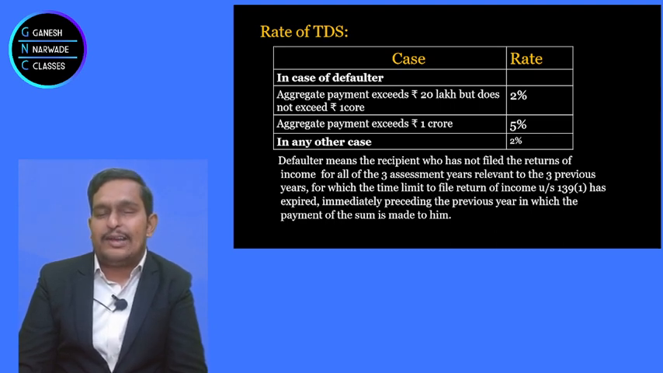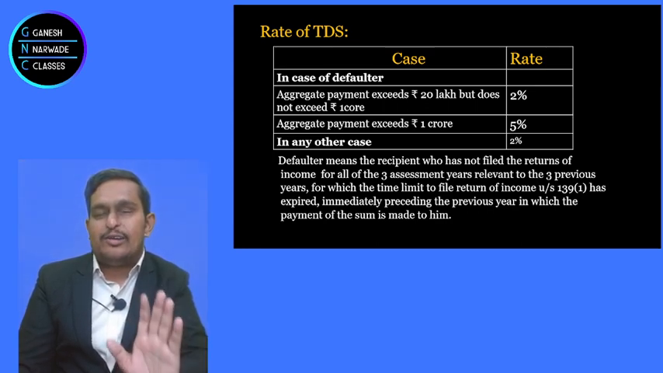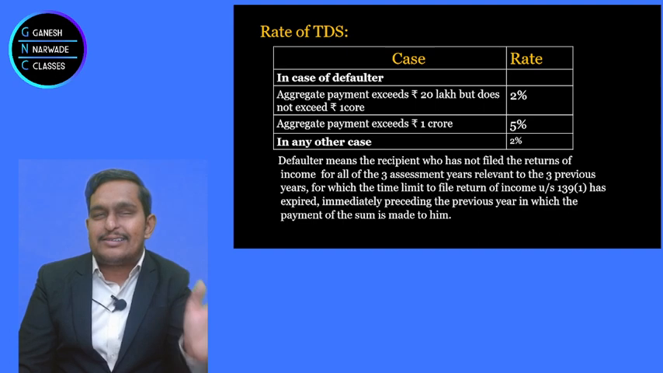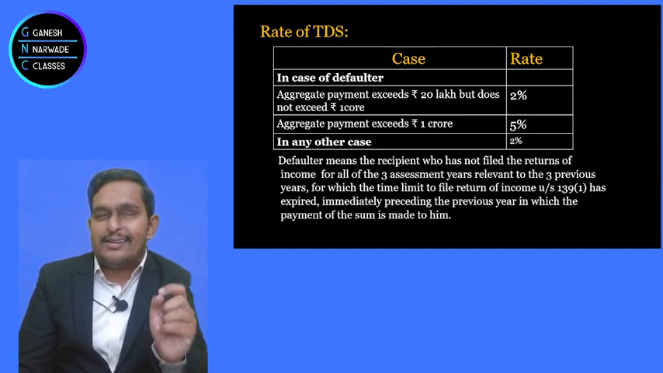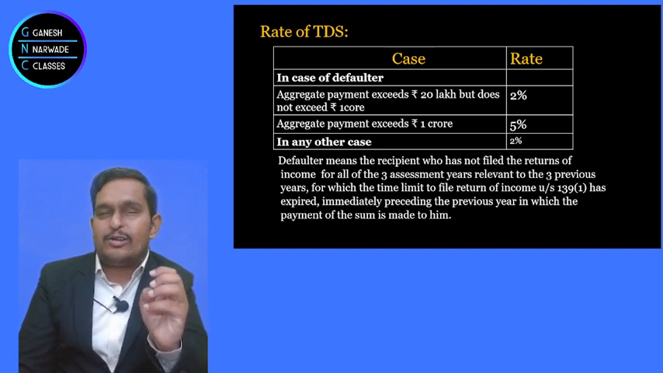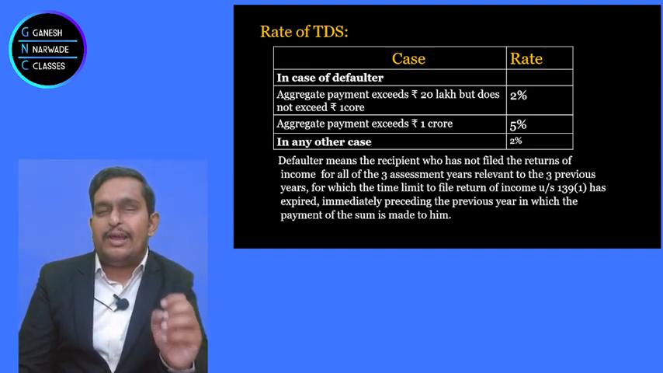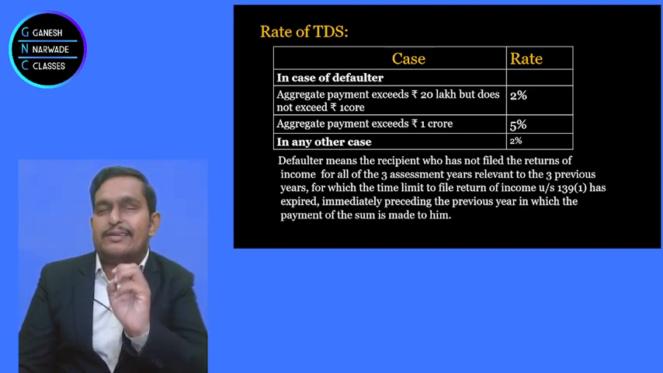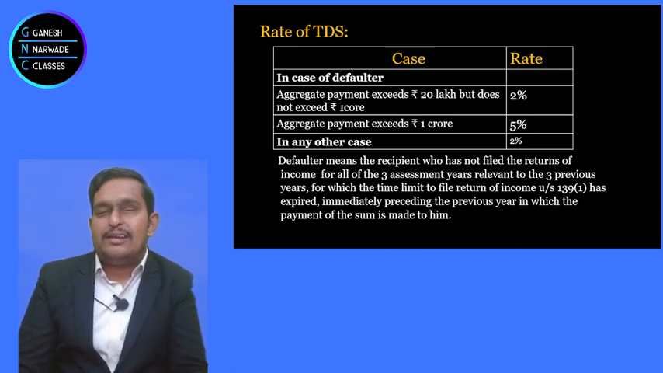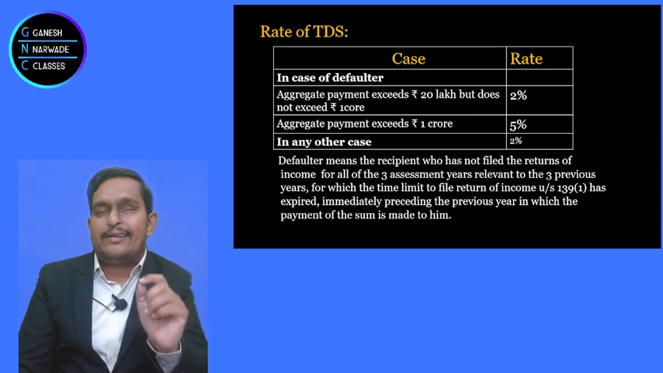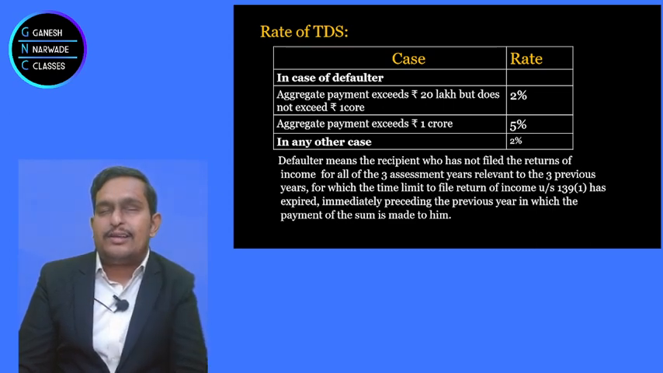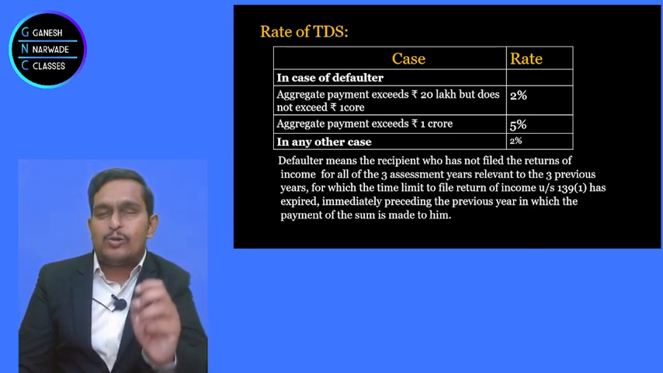Okay. So again repeating, listen carefully. Rate of TDS, simple. Are you a defaulter? You did not file the return in the last 3 assessment years? If the answer is yes, and your cash withdrawals exceed 20 lakhs but do not exceed 1 crore, 2% TDS. Exceeds 1 crore, then 5% TDS. But if you are not a defaulter, then only one condition: if cash withdrawal exceeds 1 crore, TDS has to be deducted at the rate of 2%.